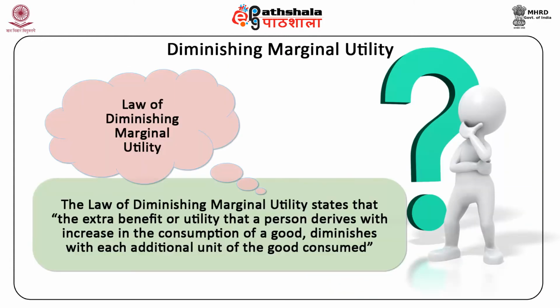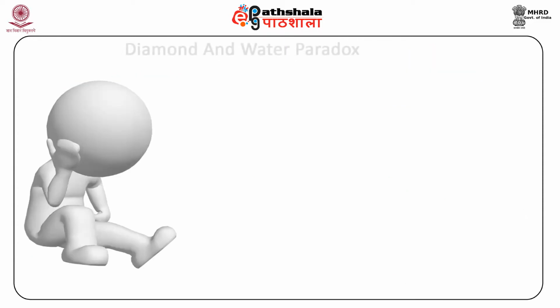The law of diminishing marginal utility states that the extra benefit or utility that a person derives with an increase in consumption of a good diminishes with each additional unit of the good consumed. Now we will discuss the diamond-water paradox.